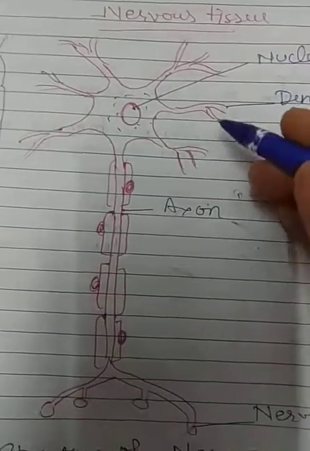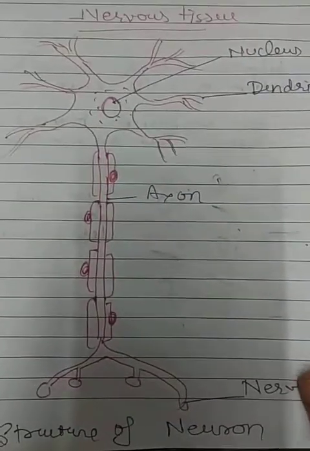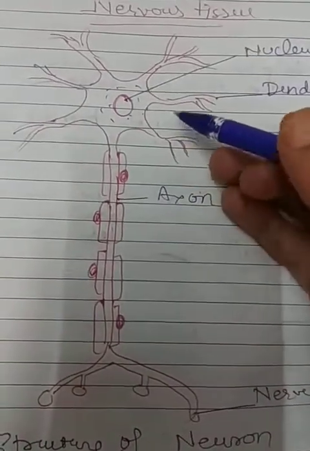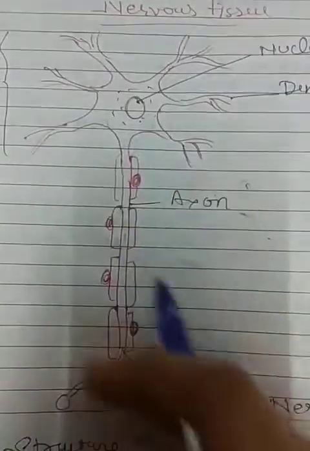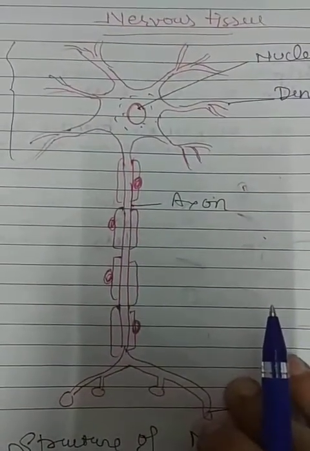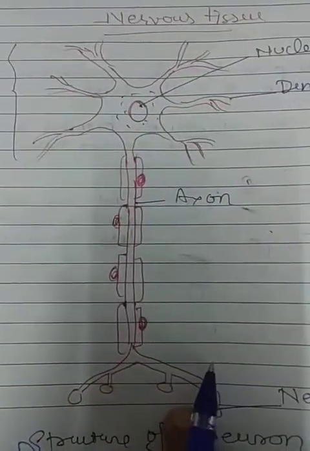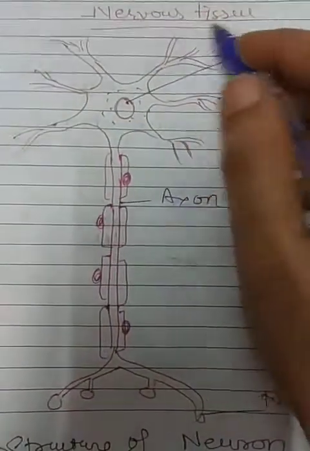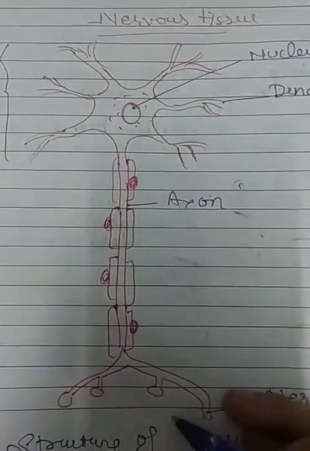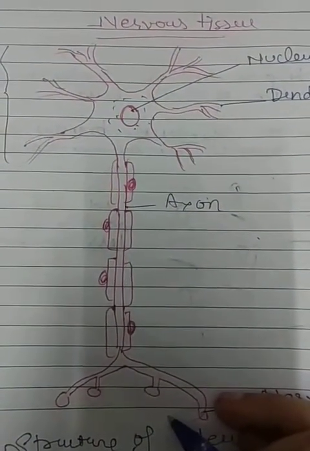Now, let's discuss the structure of nervous tissue. It is made of nerve cells or neurons. This is the structure of a single neuron. So nervous tissue is made of nerve cells or neurons.